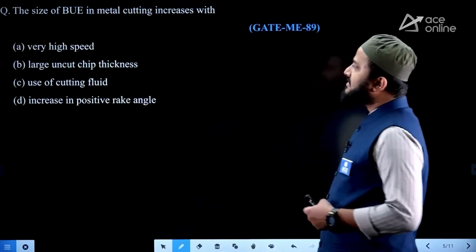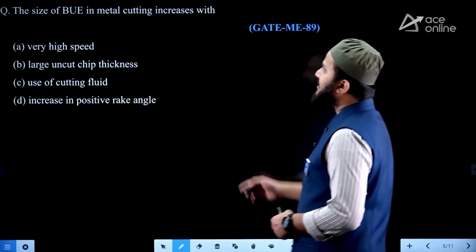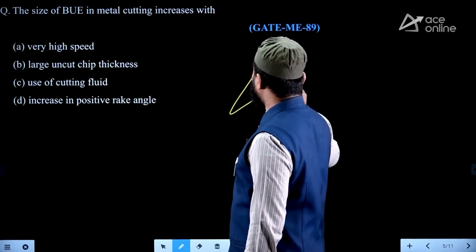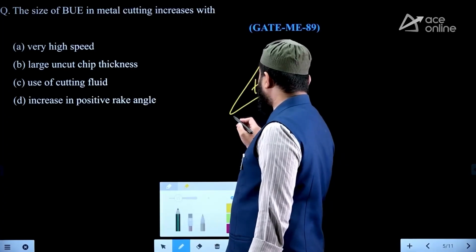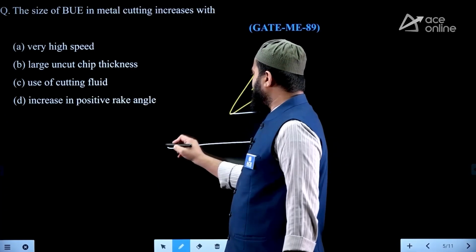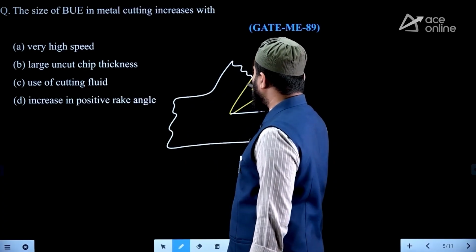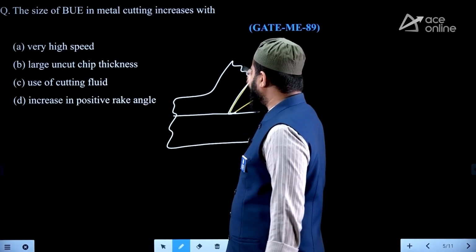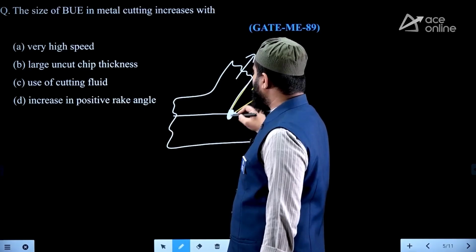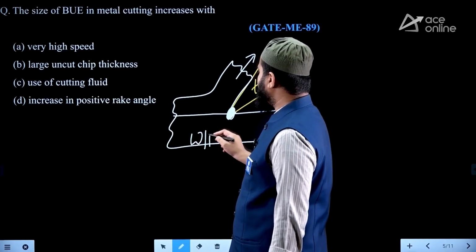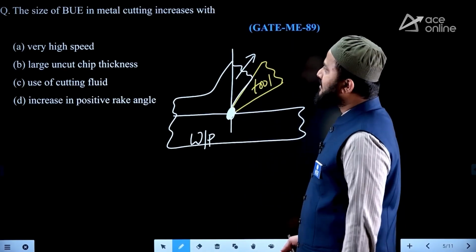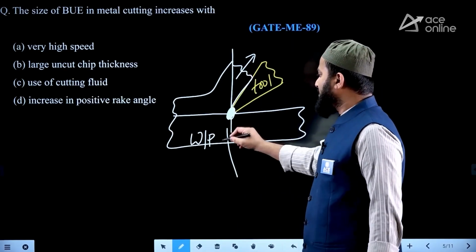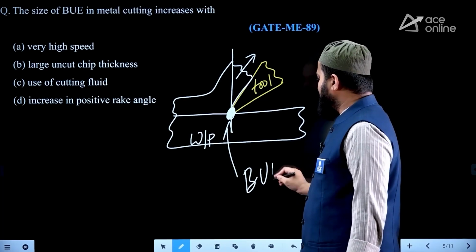In this, what they are saying is the size of built up edge in metal cutting increases with... Built up edge is nothing but on the wedge shape of the tool. Whenever cutting parameters are affecting, then what happens is chances are there the tool will get stickiness with the workpiece. Now what they are saying, the size of built up edge in metal cutting increases. This is what the built up edge is. So size of built up edge